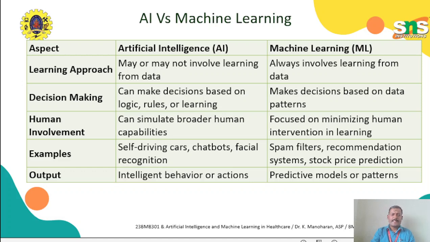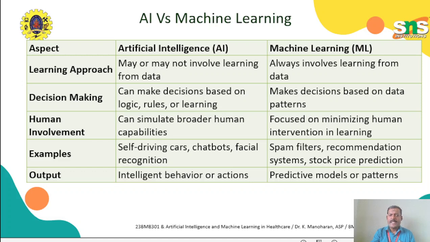Decision making in artificial intelligence can be based on logic, rules and learning methods. Rules mean programming methods that have rules, which is why this is traditional. Logic is also traditional. Learning involves the data. So the output depends on both cases: traditional methods like logic and rule based decisions, and learning, which depends on the data. We combine both things in artificial intelligence.